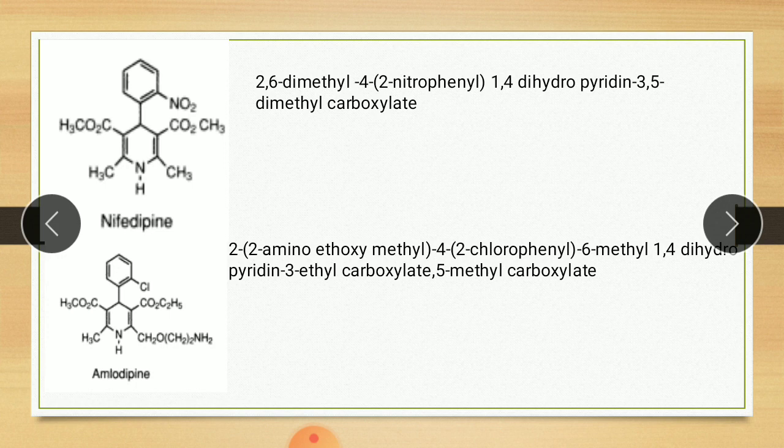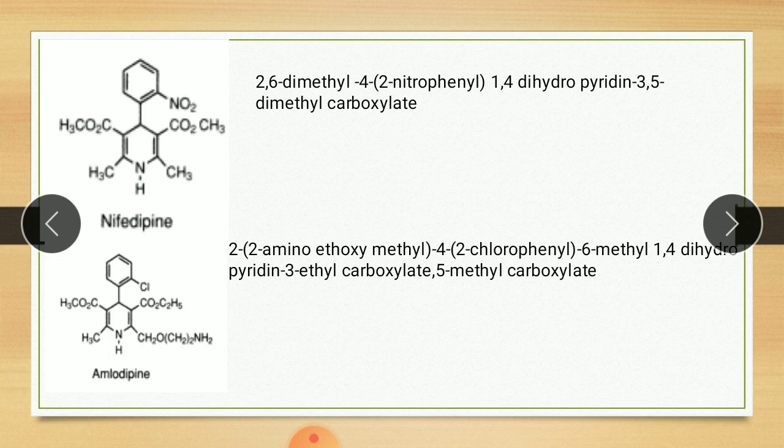Uses: it is a second generation agent. It has greater activity for vascular smooth muscle than myocardial tissue. It is used for angina pectoris and for hypertension. Amlodipine was approved in September 2007 as a combination product with olmesartan. It is an angiotensin II antagonist used for hypertension. So this drug amlodipine is used in combination with olmesartan for hypertension.